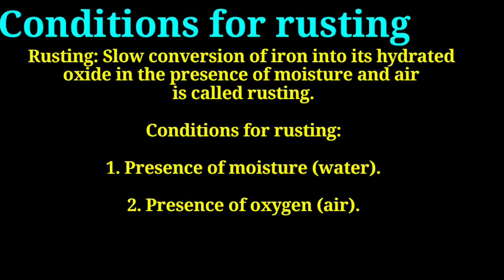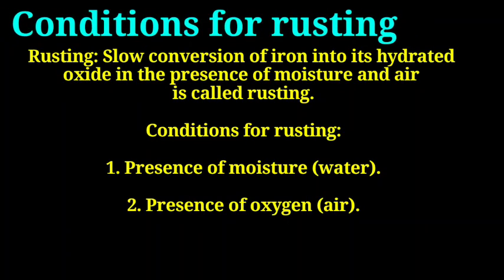Now we will talk about the conditions for rusting. Already we have discussed that rusting is a slow process, a slow conversion of iron into hydrated oxide. Hydrate means water, oxide means oxygen, in the presence of moisture and air, is called rusting. Again I want to make you revise.